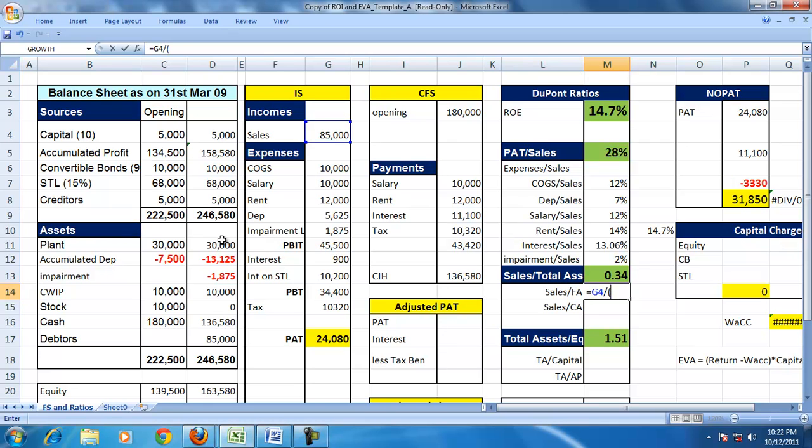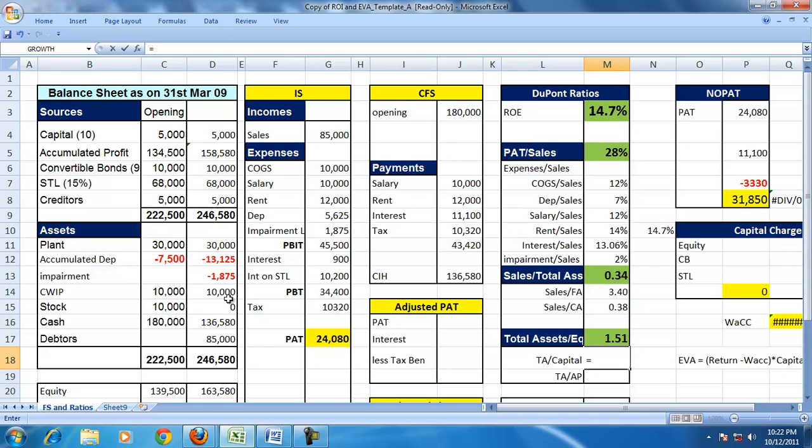So sales by fixed assets is 30 plus accumulated and plus the capital work in progress. So that is the sales by fixed assets, and sales by current assets is stock, cash plus the debtors. But since we don't have the industry norms, we are not able to use these numbers now.